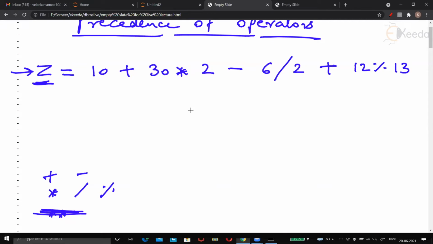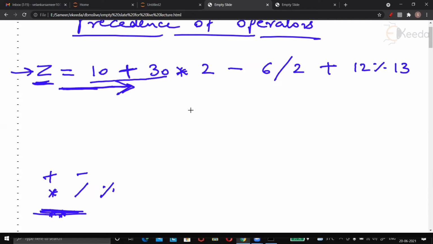Then which operator will be solved first by Python? It is so easy for anybody to say that we have written plus first. When I read the expression from the left hand side, plus is written first. So 10 plus 30 should be done first. Wrong, isn't it? You know it. This is not the way the mathematical rule works.